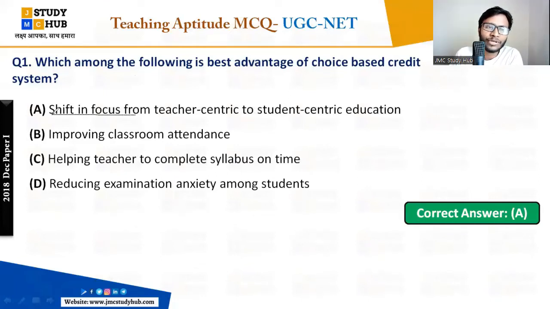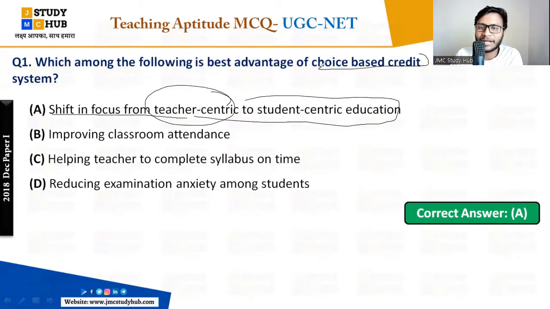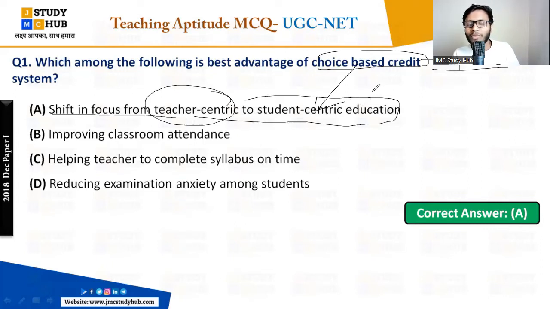A shift in focus from teacher-centric to student-centric, right? The choice-based credit system is student-centric. It depends upon the students and which subject they choose. If they see that this subject is very important and relevant to their interest, that is the students' choice in selecting the subject. This is student-centric, not teacher-centric. It has shifted from teacher to student, and this is the right answer for the choice-based credit system. Okay, very good, very nice.